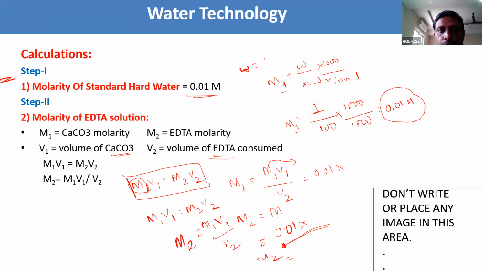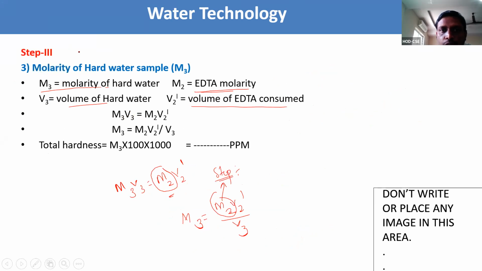M2 is equal to M1 V1 by V2. Now, in the next step, we need to find the molarity of the hard water sample. M3 we need to know. We are going to find M3 by M3 V3 is equal to M2 V2 dash. Why are we taking dash?